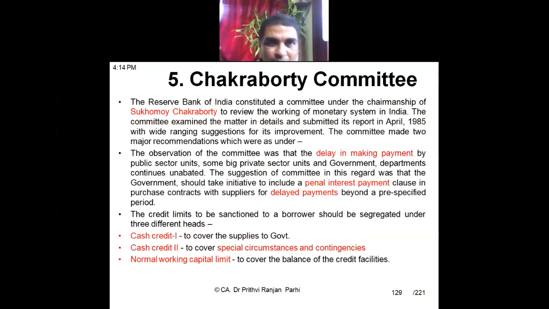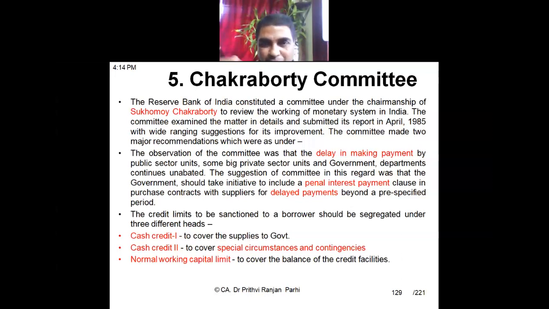There is one more committee, the Chakravarty Committee. Under the chairmanship of Mr. Sukhamoy Chakravarty, this committee was formed.